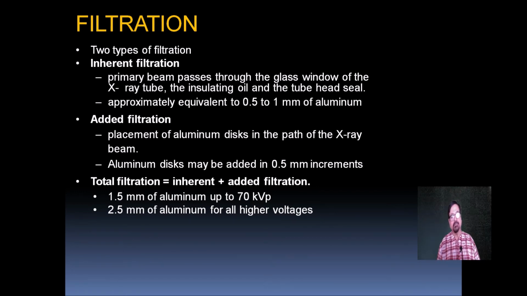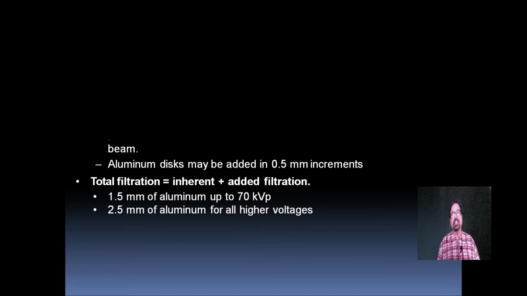Added filtration is the placement of an aluminium disc in the path of the X-ray beam. The aluminium disc may be added in 0.5 mm increments. The total filtration is equivalent to inherent plus added filtration. So 1.5 millimeters of aluminium up to 70 kV we use as filtration, and 2.5 millimeters of aluminium we use for the higher.